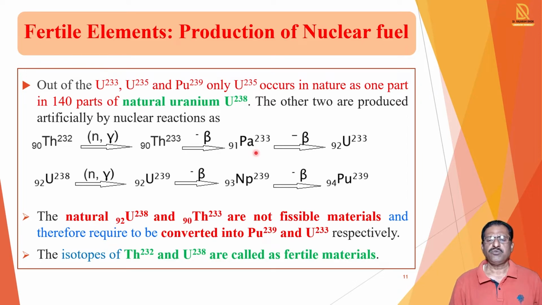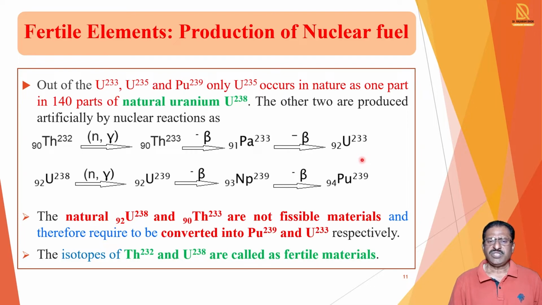This protactinium-233 is also unstable, it eliminates one beta particle and forms uranium-92-233. So in this way, fissionable uranium-233 is produced from the natural material thorium-232, and for that purpose nuclear reactions are carried out.